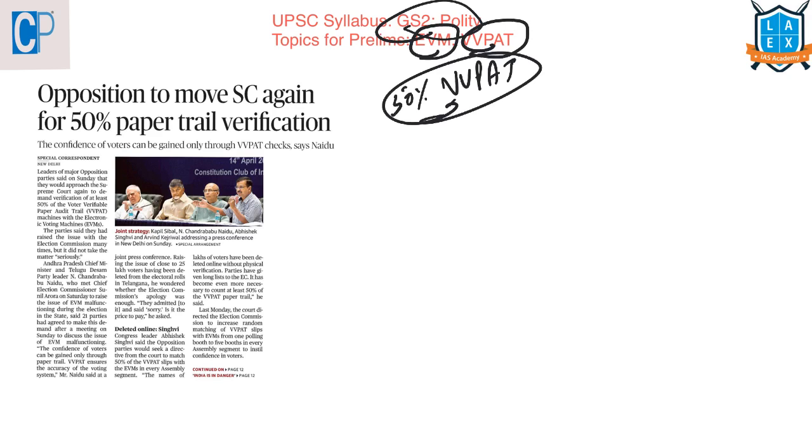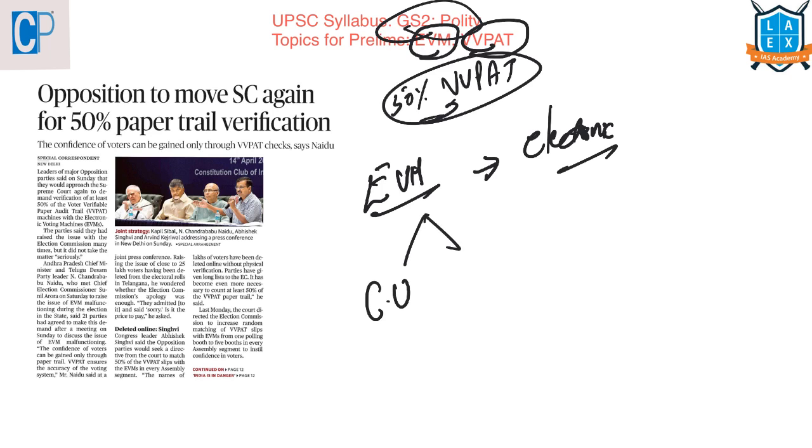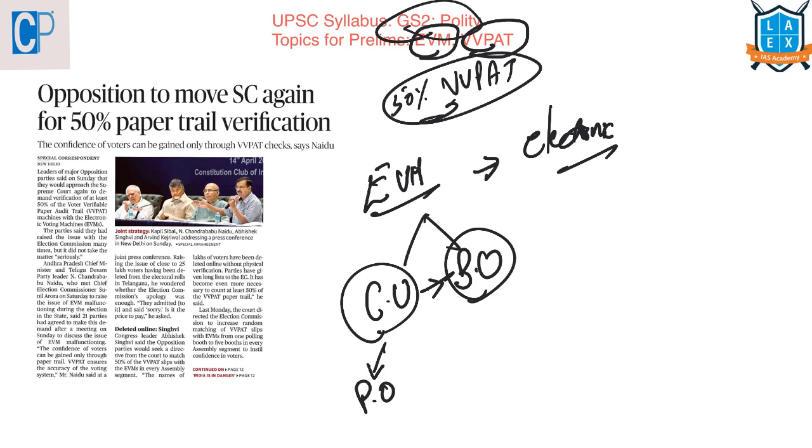EVM is the electronic voting machine, which is used for voting through electronic means. This EVM is designed with 2 units. This is important. One is the control unit and the other one is the balloting unit. These 2 units were joined through a cable. The control unit of the EVM will be kept with the presiding officer or the polling officer, and the balloting unit will be kept within the voting compartment for the electors to cast their votes.